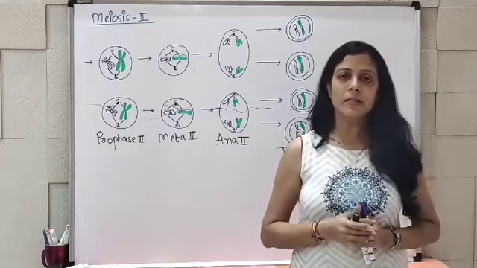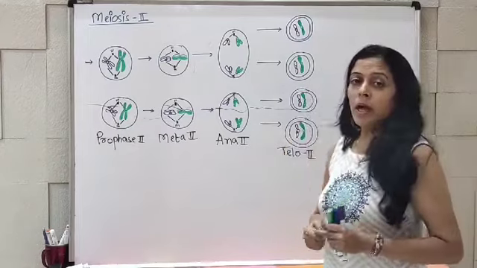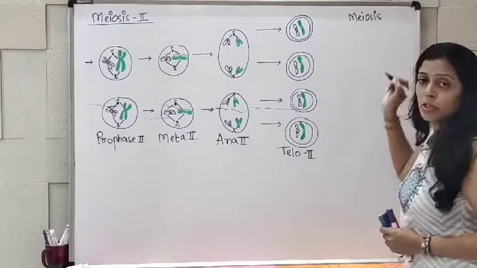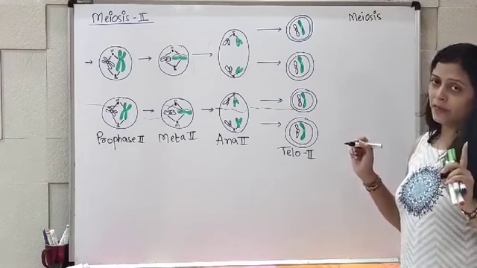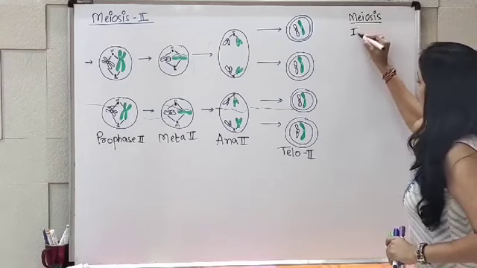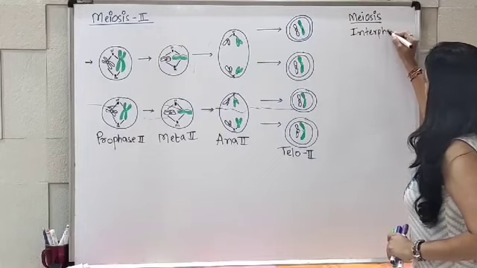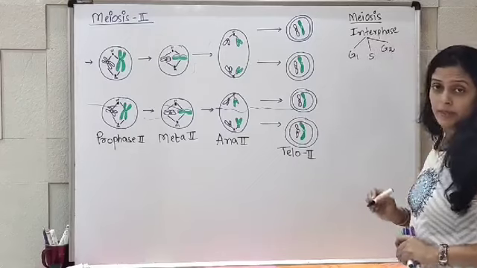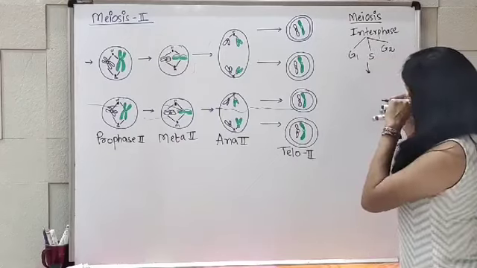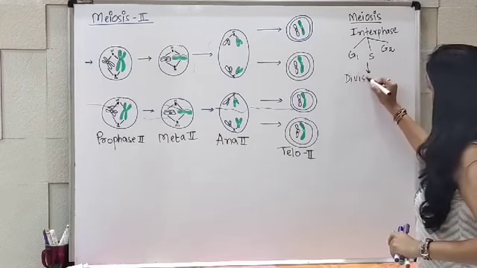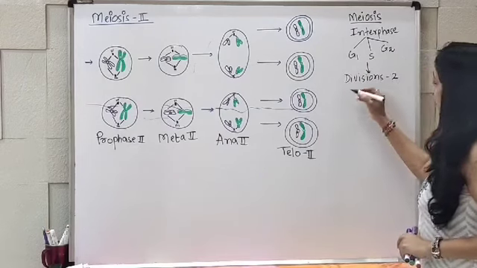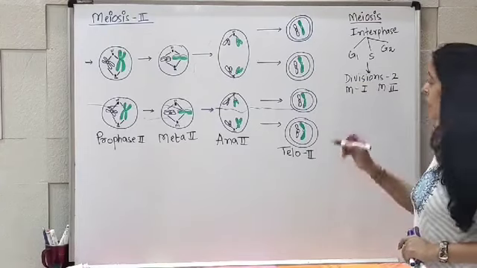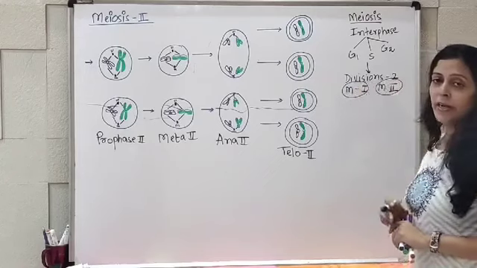We have completed the meiotic one division, and we know that in meiosis we are going to have two divisions and one interphase. So first they will complete interphase, that is the three phases G1, S and G2 phases, followed by two divisions, which are known as meiotic 1 division and meiotic 2 division. Meiotic 1 has already completed.